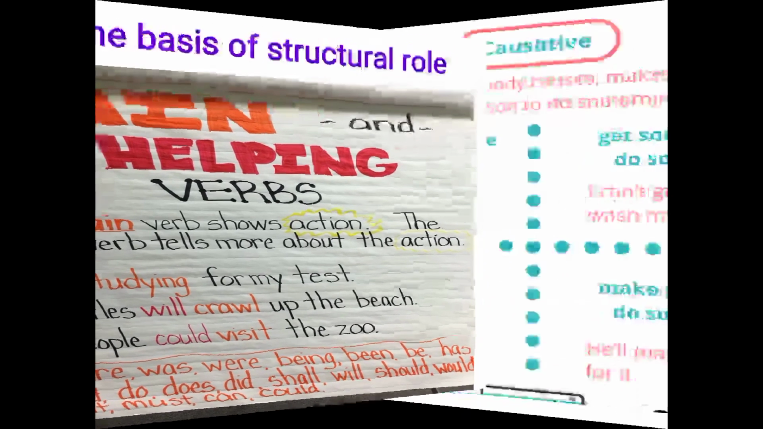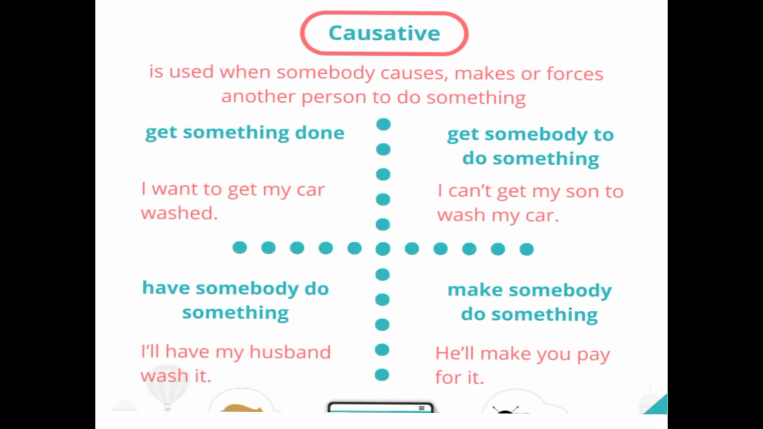Now third category, on the basis of the structure, that is the causative verb. So if any verb is used to show anything to happen and there is a cause of it, है ना, तो आप देखें that causative is used when somebody causes. So because of someone anything is happening, so he made me laugh, ठीक है, he made me cry. So in this you can say that because of him I cried.